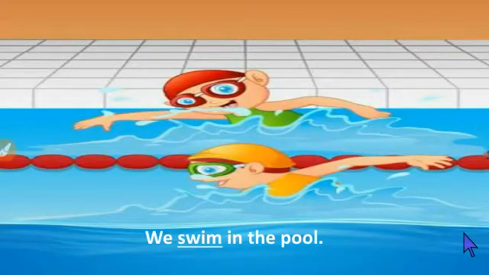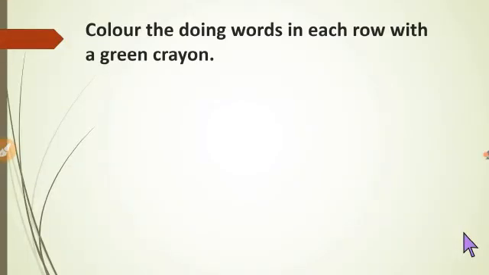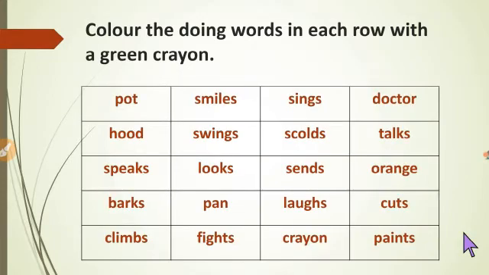Now, students, we are going to solve some questions. Color the doing words in each row with a green crayon. Here students, we should find out the doing words and color them with the green crayon. See the first line. Pot, smiles, sings, doctor. From these four words, pot is a thing and doctor is a person, and smiles and sings both words show some actions. It means that they are doing words. So we will color these two boxes with a green crayon.